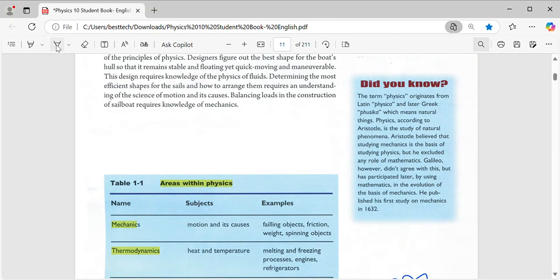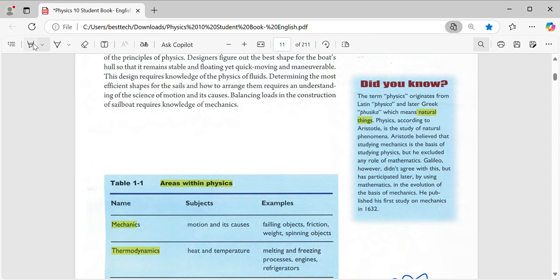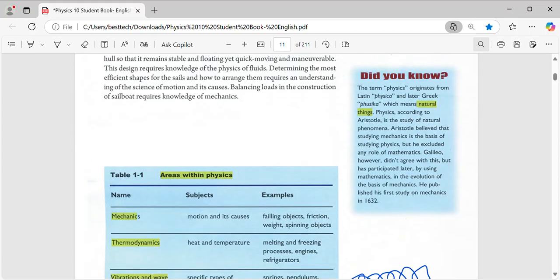Did you know, this is important? What is the meaning of physics actually? The term physics originated from the Latin physica, and the later Greek physika, which means a natural thing, and this is important. So physics in general means natural things, anything. That's why on the first page it was written physics everywhere. Anything that you can feel, that you can see, is physics. Natural things that happen. Okay, guys.